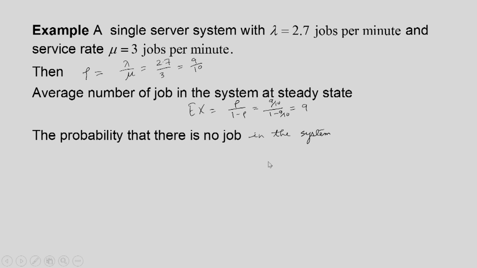This probability will be equal to pi 0, which is 1 minus rho to the power 0, that is equal to 1 minus 9 by 10, that is equal to 1 by 10. So this is the probability that there will be no job in the system, the counter will be empty. Therefore, pi 0 is equal to 1 by 10.